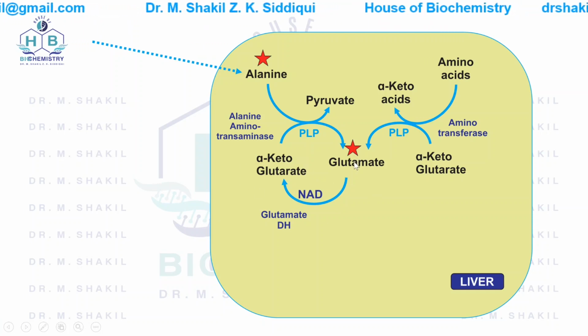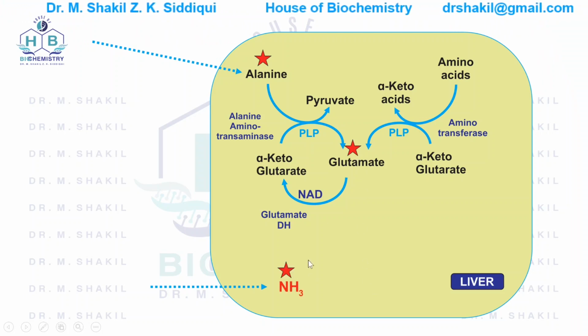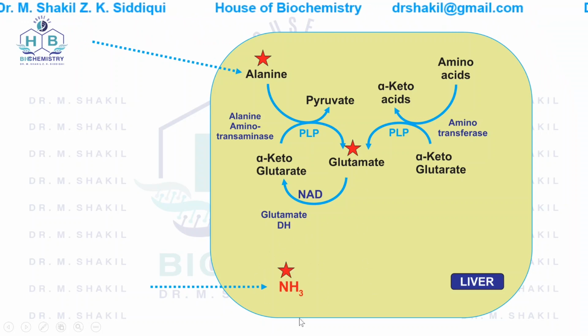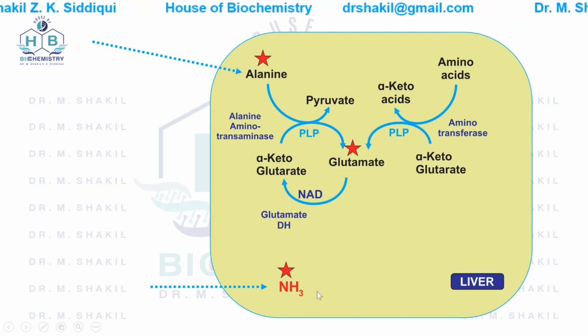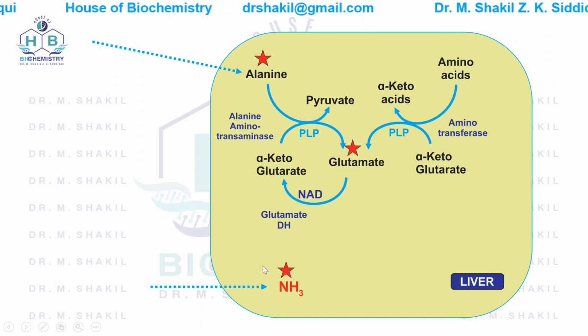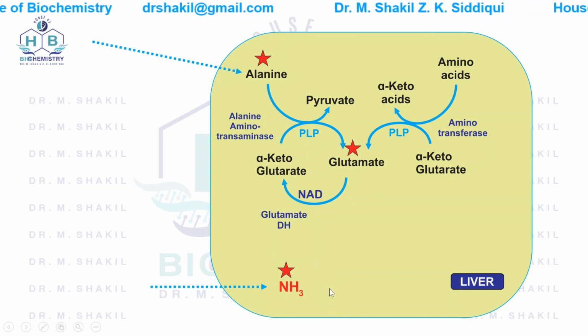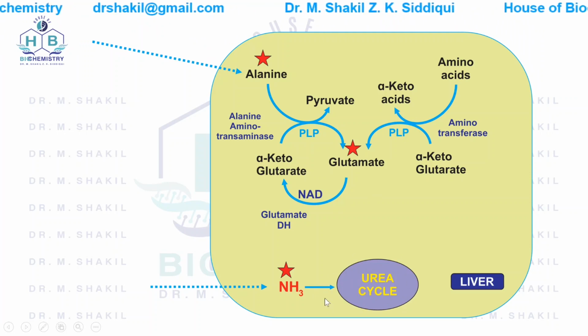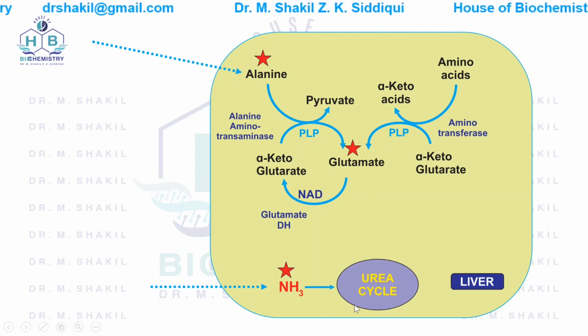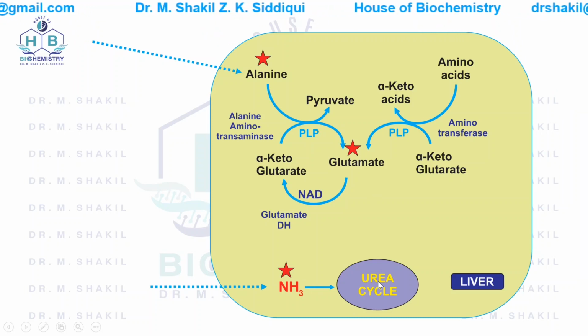The amino group is removed as ammonia, and this is one of the nitrogens that forms the urea. So this ammonia will enter into the urea cycle, and it is converted into urea, and then it can be excreted